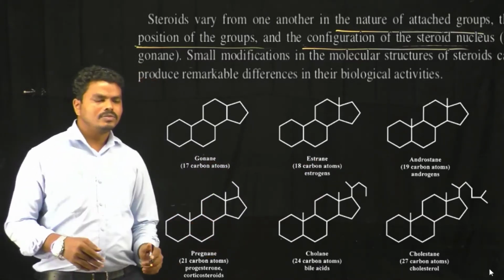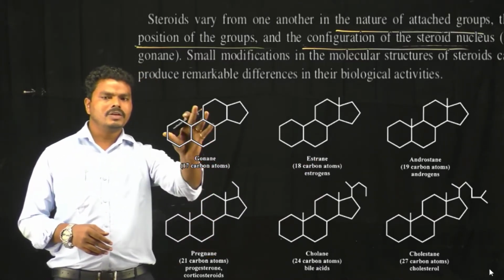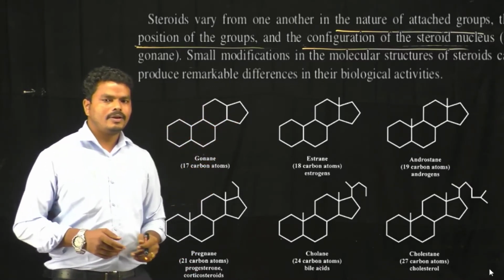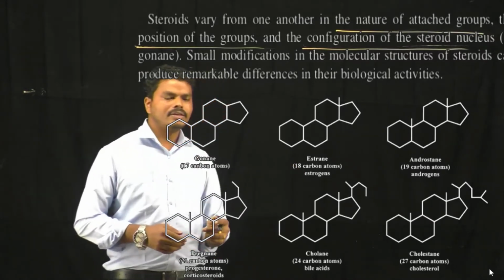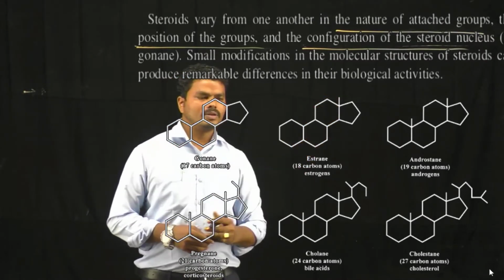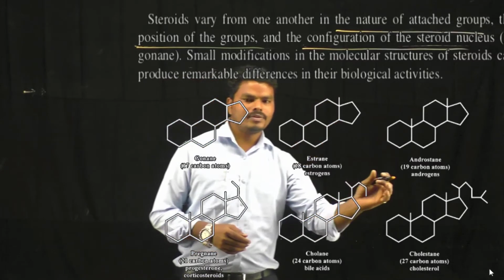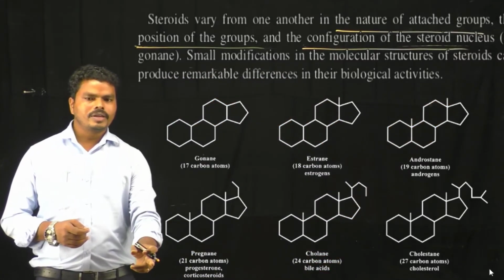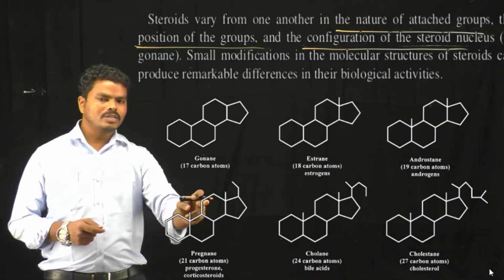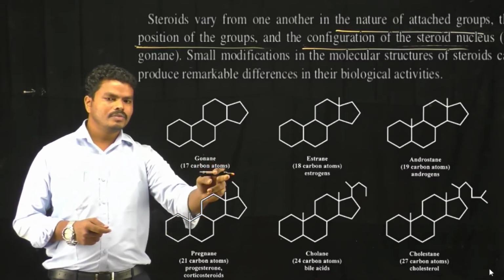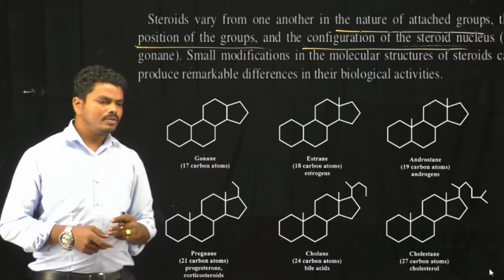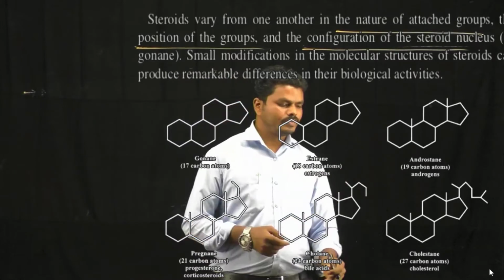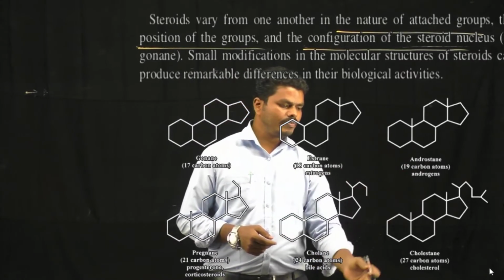So the first one is gonane. It is a fully saturated 4-membered ring system. In the case of estrane, it has a methyl group at this position. In the case of androstane, two methyl group substitutions. In the case of pregnane, along with the two methyl substitutions, it also has an ethyl substitution on this 5-membered ring. In the case of cholane, the aliphatic chain is extended, and it is further extended in the case of cholestane.